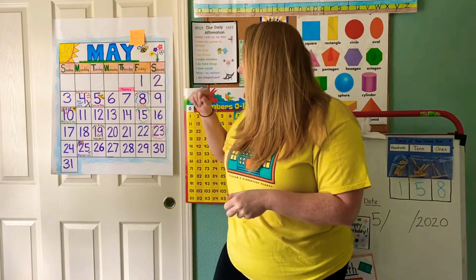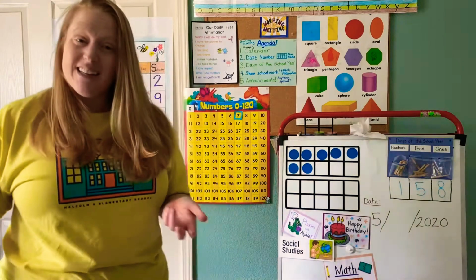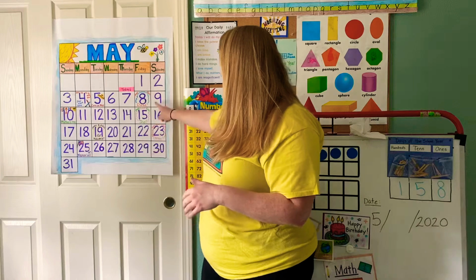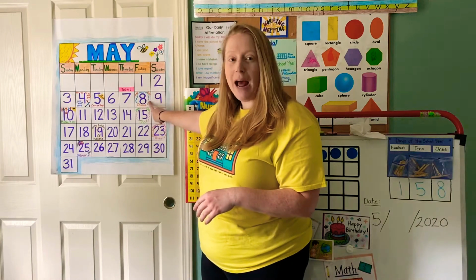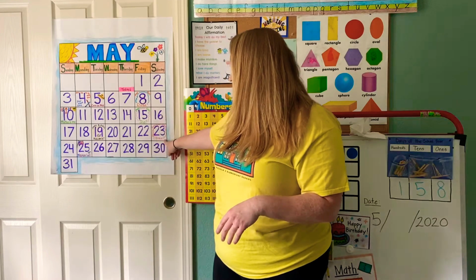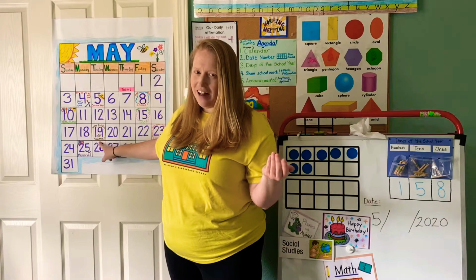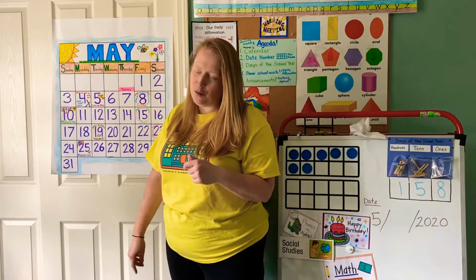So we are in May, and let's start with our calendar today, friends. We have our May calendar, and I added our birthdays. The only one we haven't had yet is Ali's, and that's coming up next month in June. In May, here's Eloise's birthday that just passed. Jano's is coming up. Olivia's is the week after that. And we also have Malcolm X's birthday. And he's not in our class, but it's a birthday we're going to celebrate.